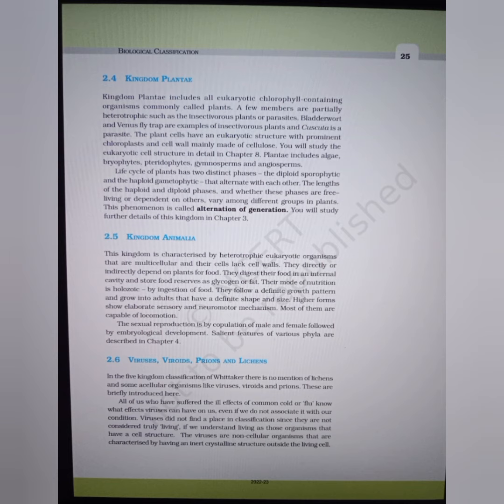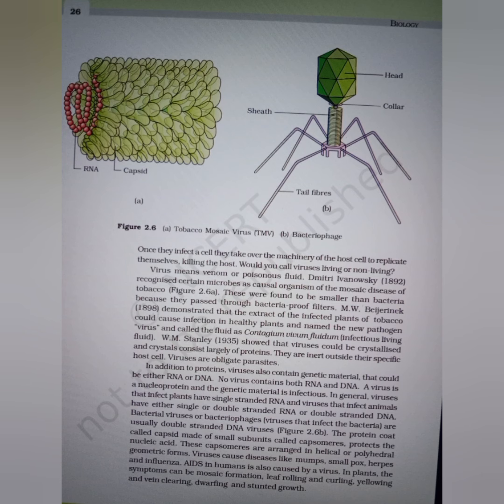Viruses did not find a place in the classification since they are not considered truly living. If we understand living as those organisms that have a cell structure, the viruses are non-cellular organisms that are characterized by having an inert crystalline structure outside the living cell. Once they infect a cell, they take over the machinery of the host cell to replicate themselves, killing the host. Would you call viruses living or non-living? Virus means venom or poisonous fluid.